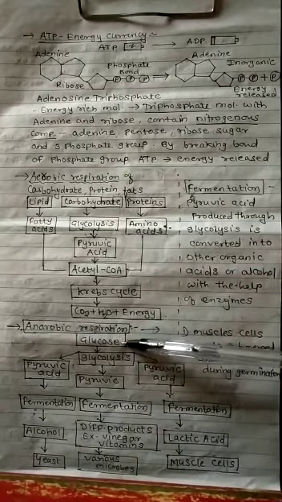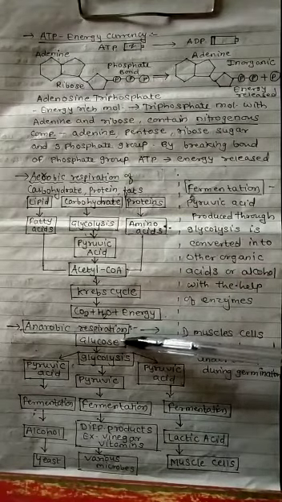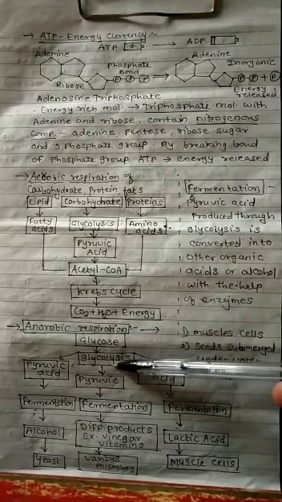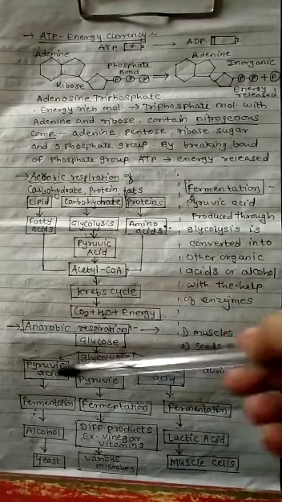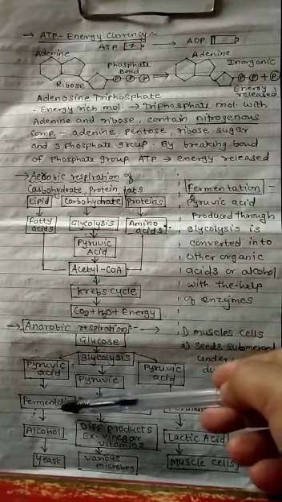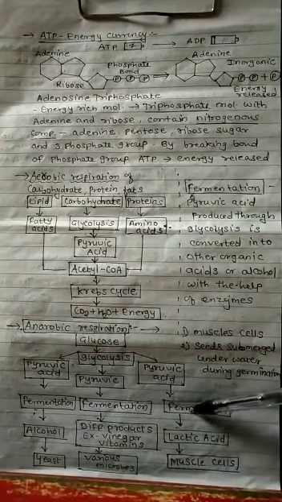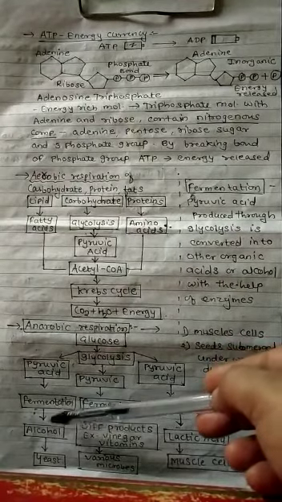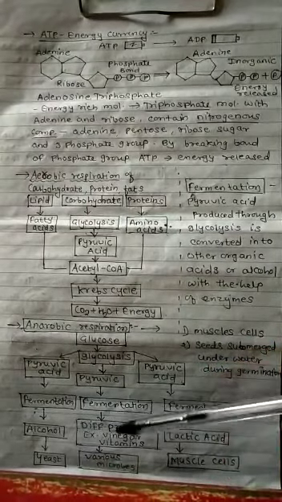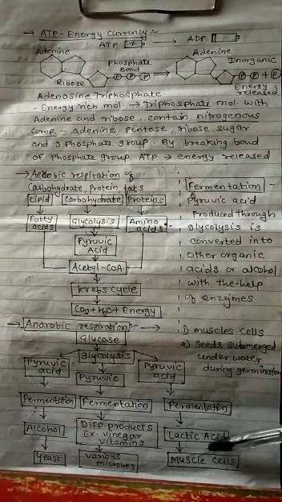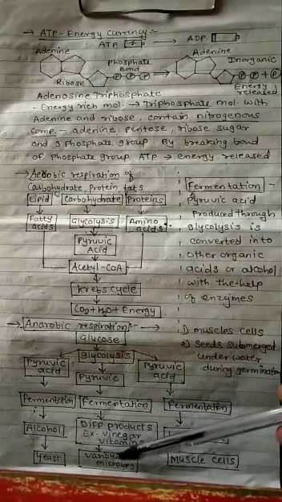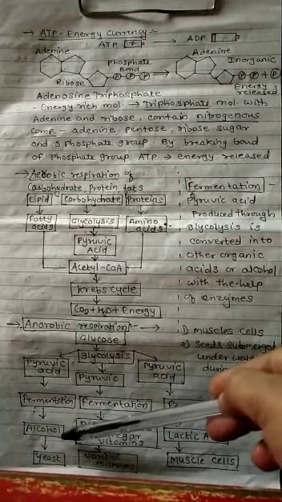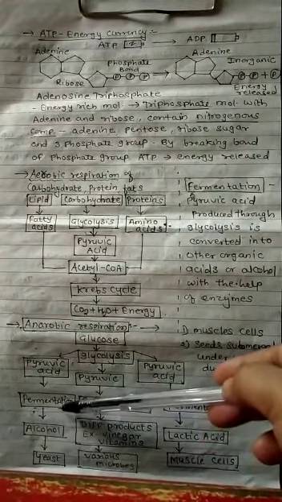See again, glucose is your normal foodstuff. It gets oxidized by the process of glycolysis. Then you get pyruvic acid. All three are pyruvic acid. Then in the first step, pyruvic acid is fermented. That is, the fermentation process takes place here. So in the first step we get alcohol and yeast. Then the next one is different products, that is vinegar, vitamins, etc. Here by fermentation we get lactic acid, which is used up in muscle cells. The vinegar and vitamins are used by various microbes, and alcohol and yeast we also get from fermentation.